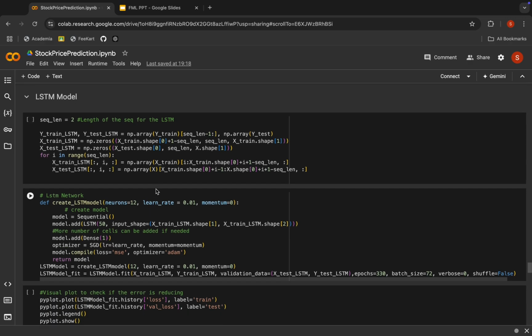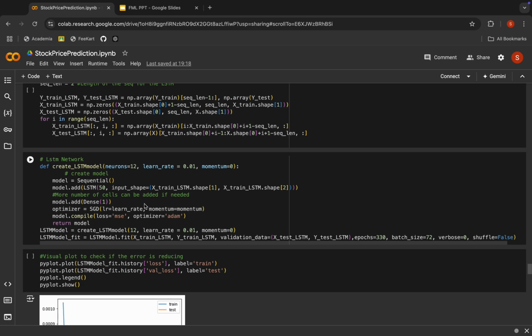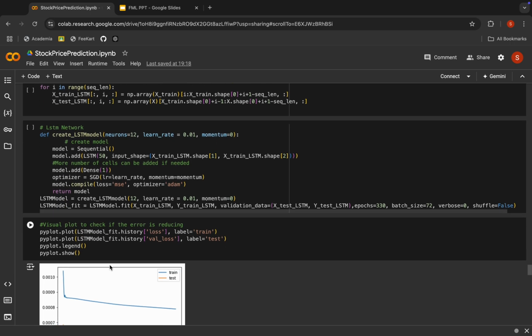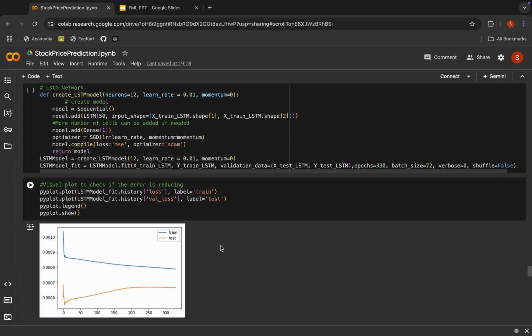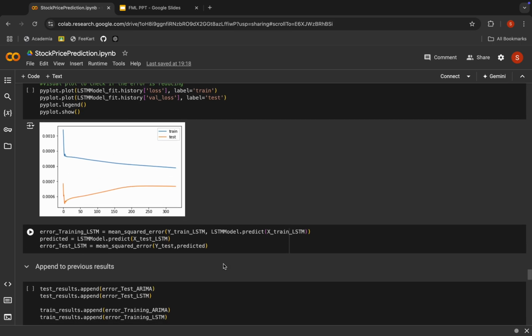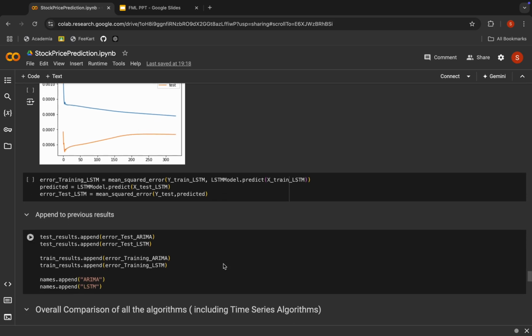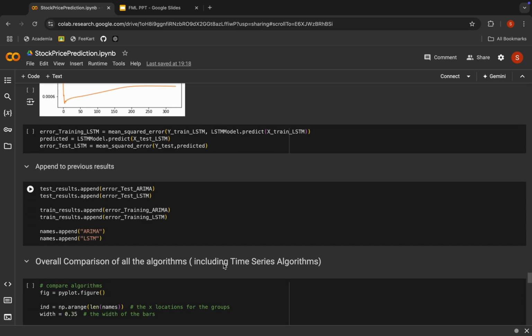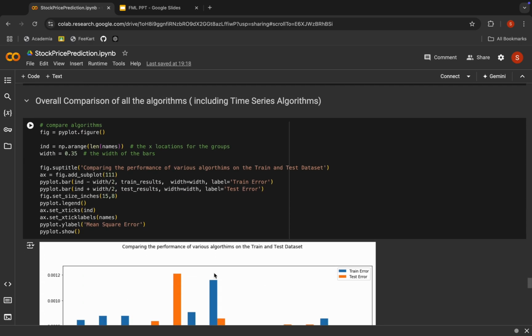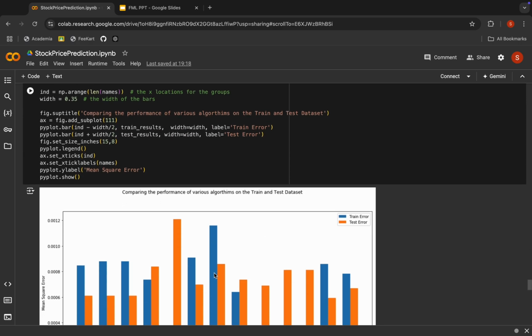We are using sequence length as 2 for the LSTM model here, and here we're training the LSTM model, and in the end we're plotting the train and test error. As you can see, the training error is fairly lower compared to other models, and we'll append it to the previous results and plot it again to check what the error rate is compared to other models.